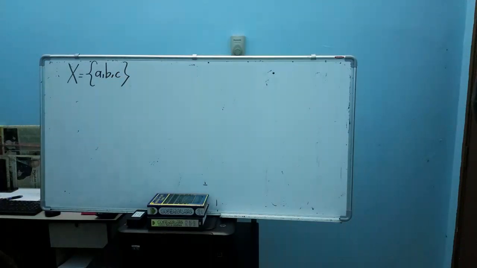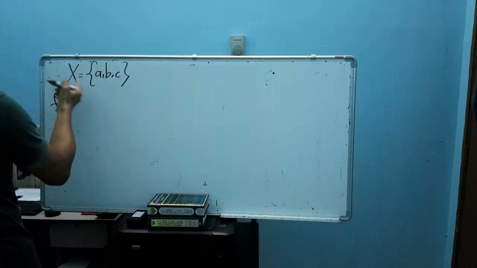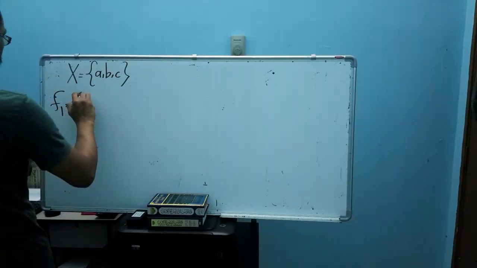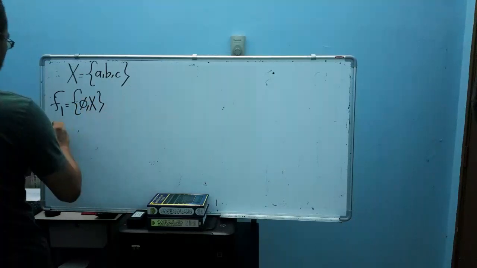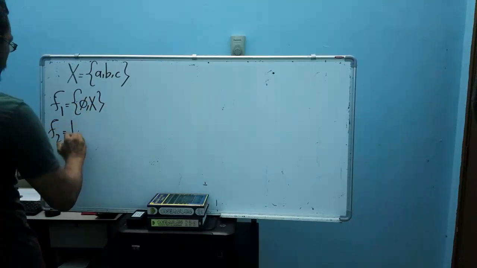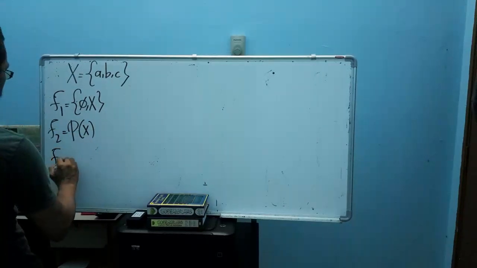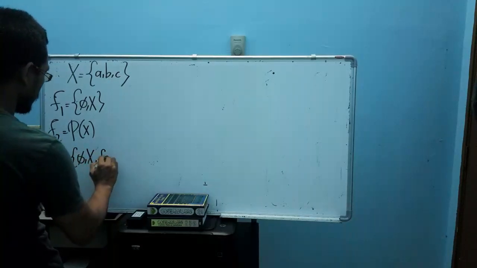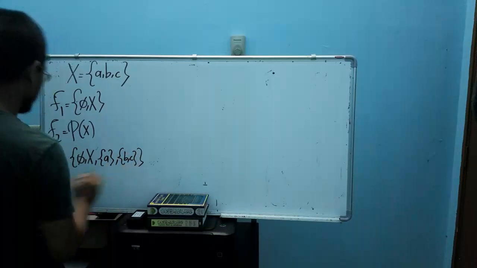Okay, good. So now I will have this. From this set of 3 elements here, I can consider 5 algebras. Let me take the first one, F1, which is the empty set and X. F2 here is the power set of X, and then F3 is the empty set, X, {A}, {B, C}.